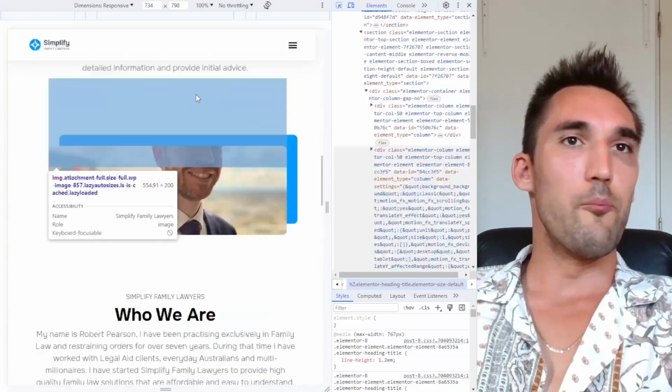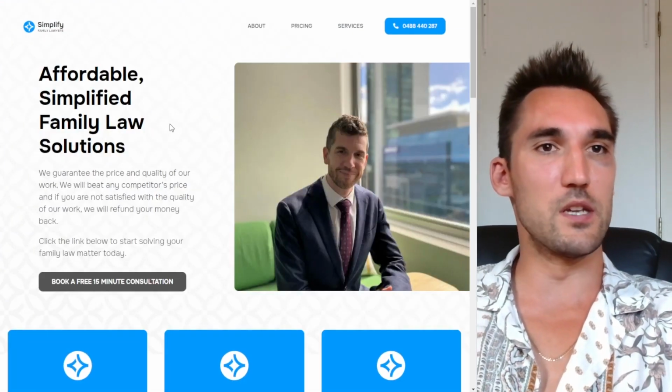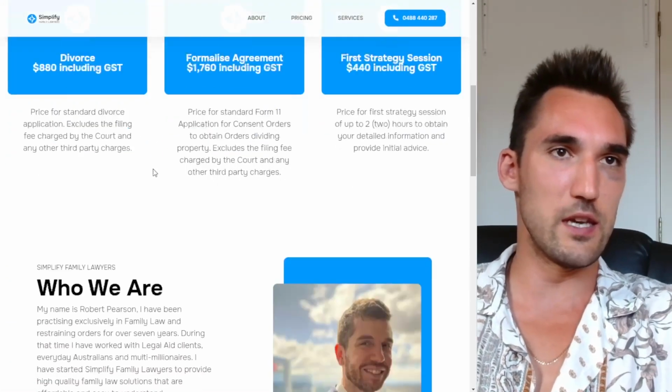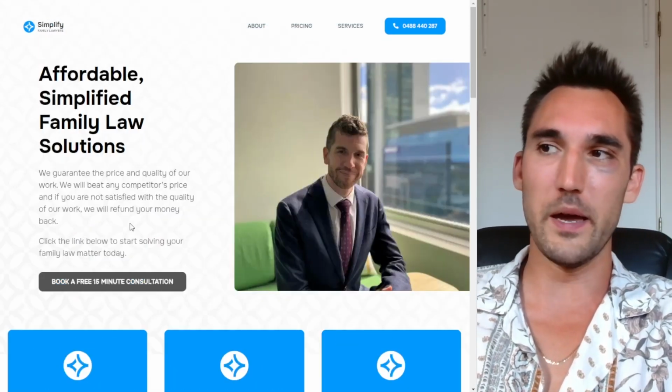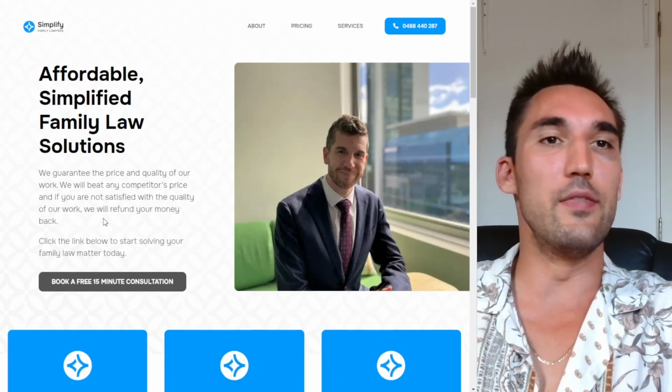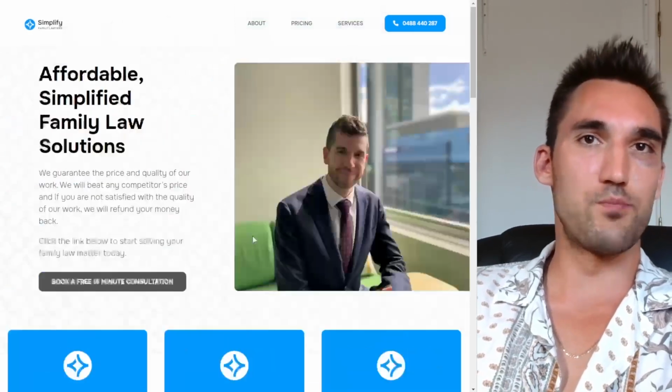It's just H2, but it doesn't have the keyword Perth in here anywhere either. So it did in the meta title, but it doesn't have it in the H1 headline, as you can see here. And then there is legal solutions, but it doesn't talk about family law much on the homepage that ranks for the keyword family lawyer. And then it also doesn't have a lot of content as well. So that's problem number one.